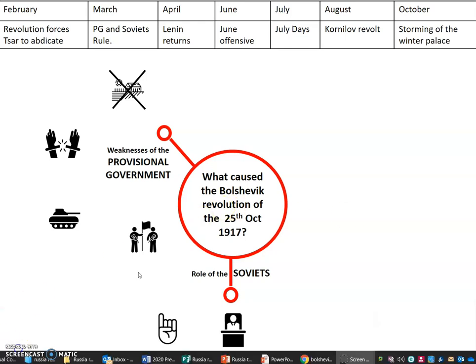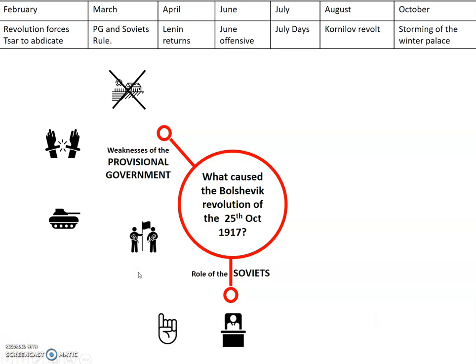Secondly, Trotsky was the chairman of the Petrograd Soviet, and it was through the Petrograd Soviet that the revolution was actually organised and launched using the Petrograd Soviet Military Revolutionary Committee, MRC.